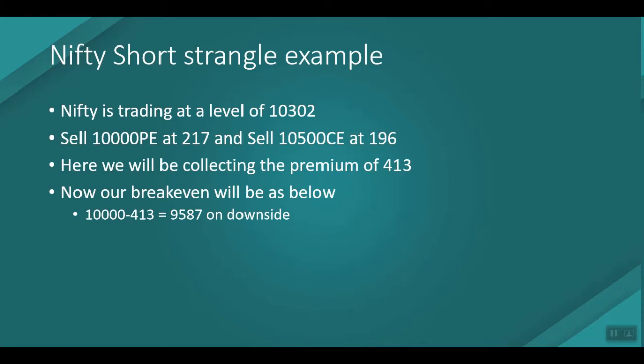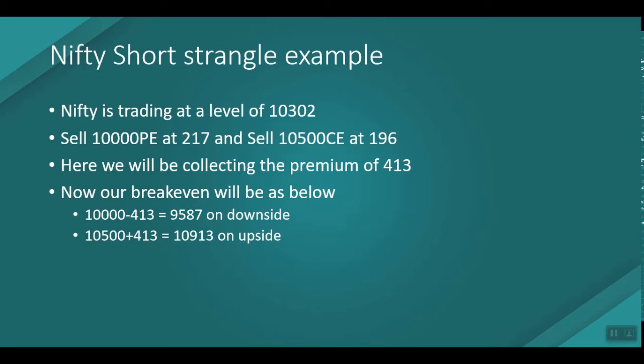On the upside, to calculate the break-even we need to take the sold call option, which is 10,500, and the collected premium, which is 413. So 10,500 plus 413 equals 10,913 on the upside.